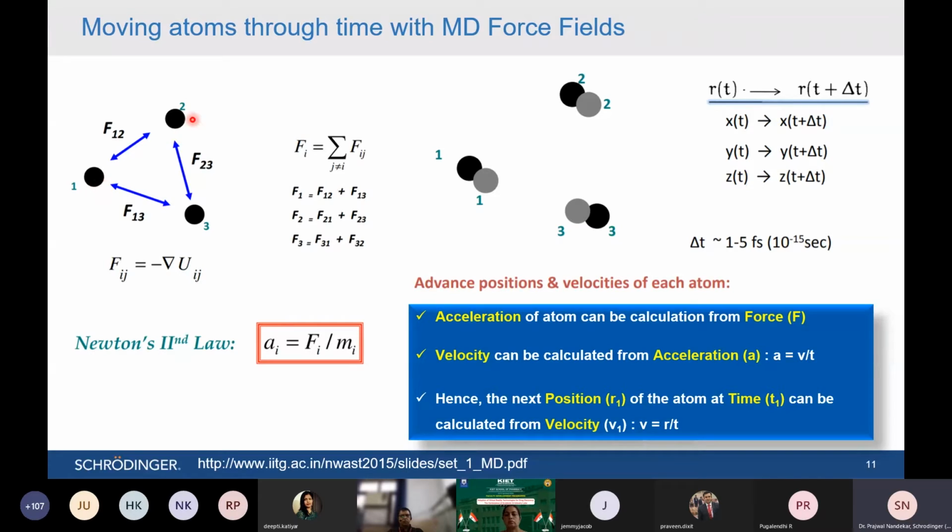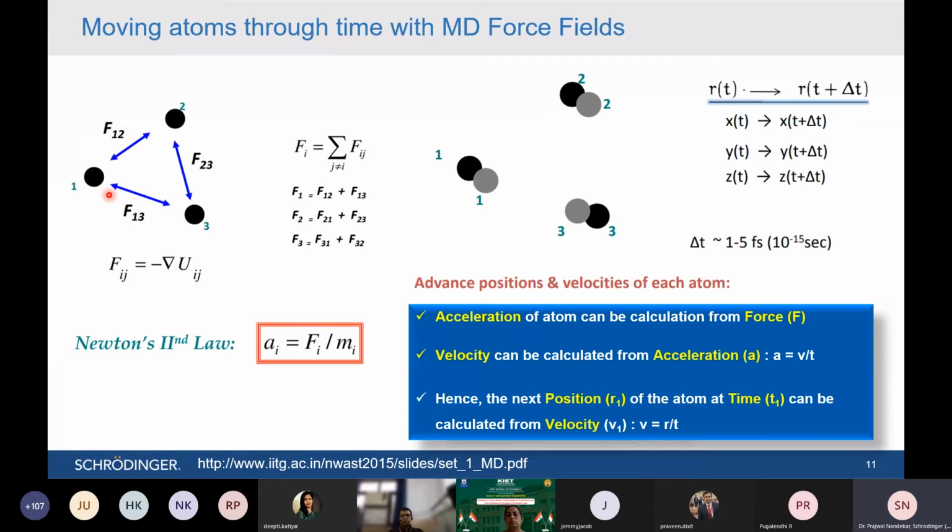Like let's say a system of 3 atoms, which is 1, 2, and 3. Imagine this is the simplistic system you have. Whenever these atoms are present near each other, they apply some force on each other. There is some attraction towards each other and some repulsion towards each other because of many parameters like van der Waals interactions, ionic interactions, charge, or even polar interactions. Even with planets, there are gravitational forces in between.